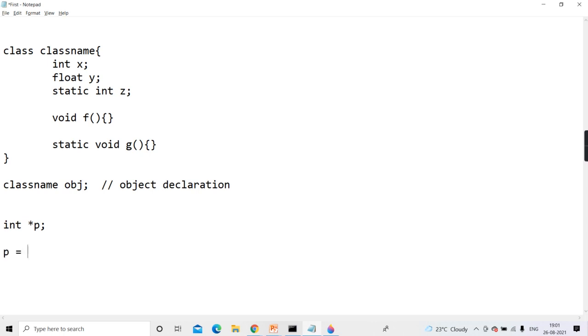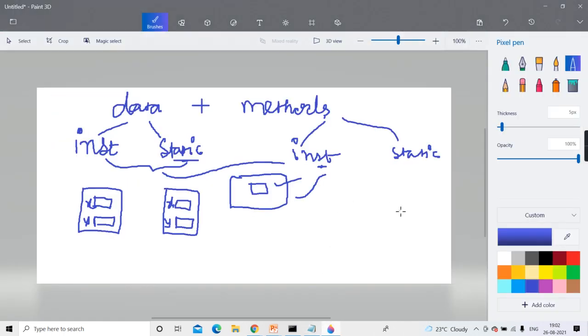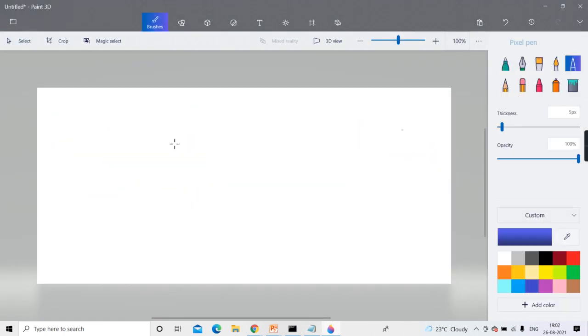Only when I write p equal to malloc and I give sizeof int. So will it allocate as much memory as is needed for one integer? As much is needed for one integer, that much memory is allocated, and its address we store in p. Same concept here. Clear? But in Java we don't get the direct memory address. Never do we get a direct memory address. So first remember what is created: one reference variable. And that reference variable will be on the stack.